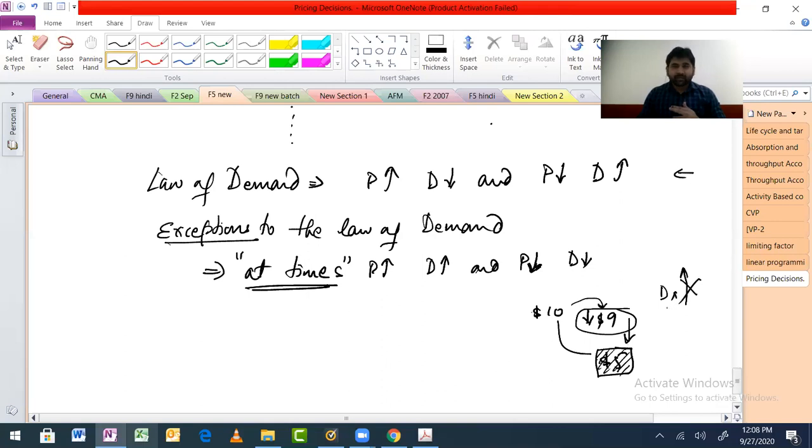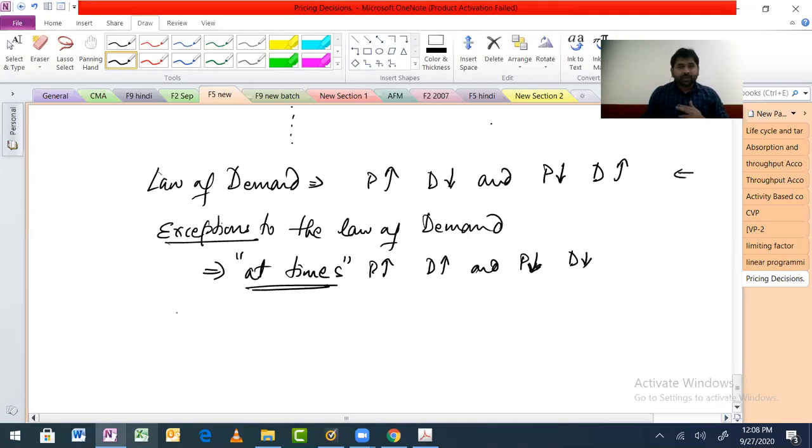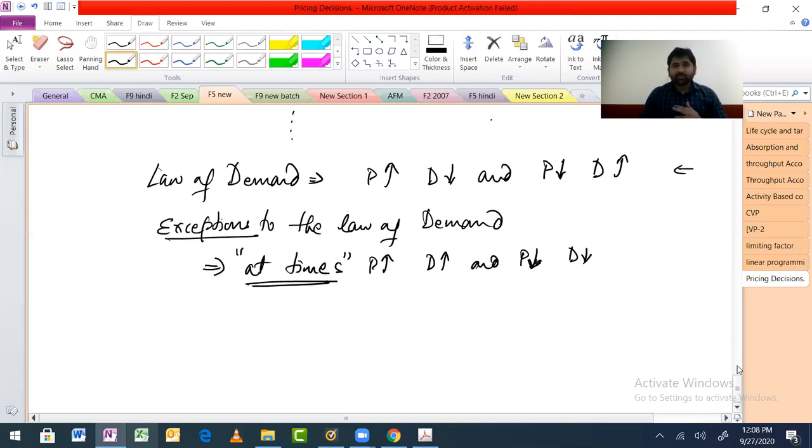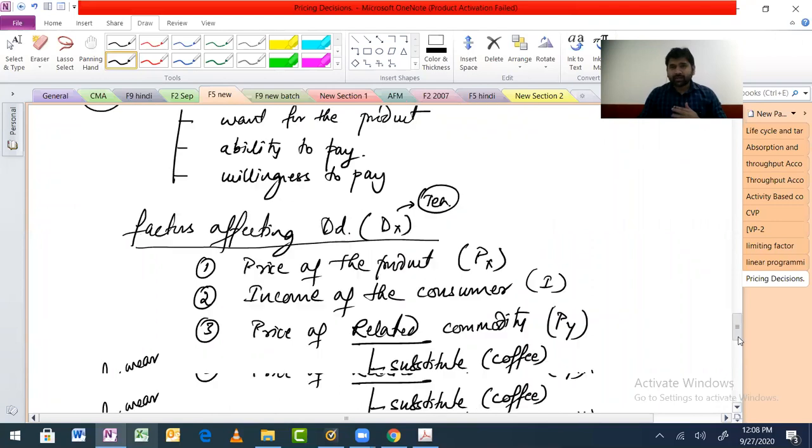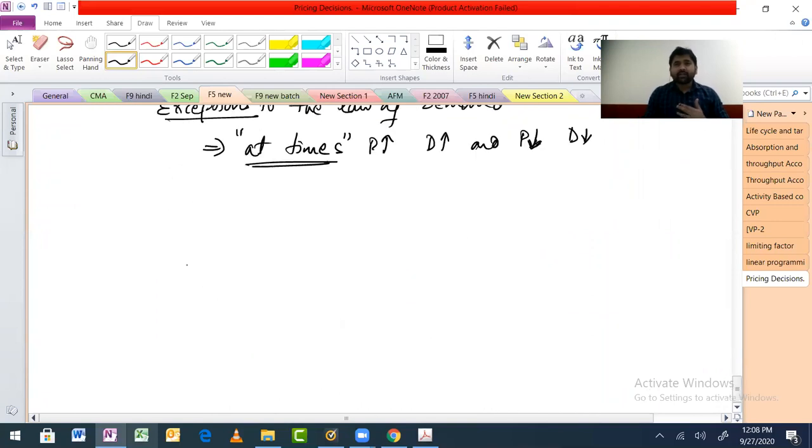Are we fine with this? Why? Because we were doing speculation. Now, in all these things, we are still in point number 2 because we are talking about demand and all that economics stuff. Now, this is elasticity. So now we are going to start a new topic under the same head: elasticity. First of all, what do you understand by the word elasticity?